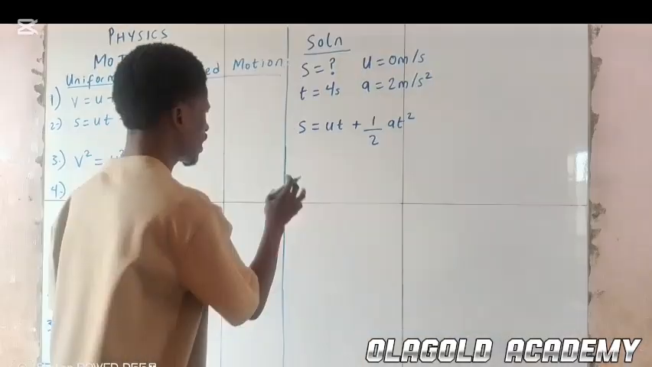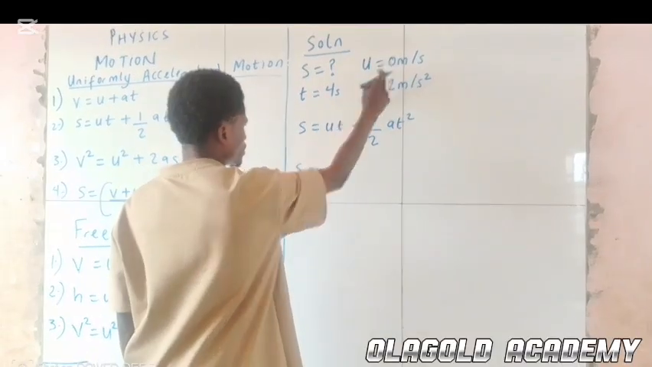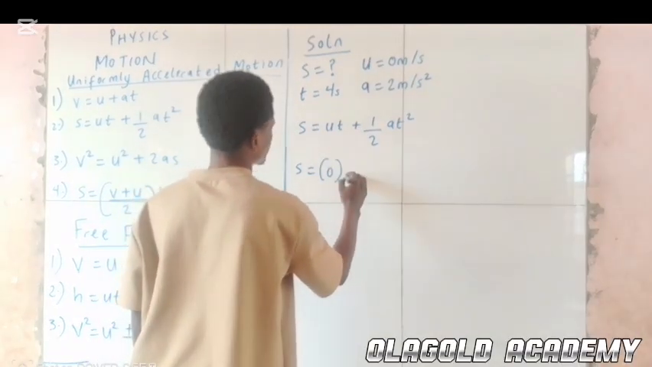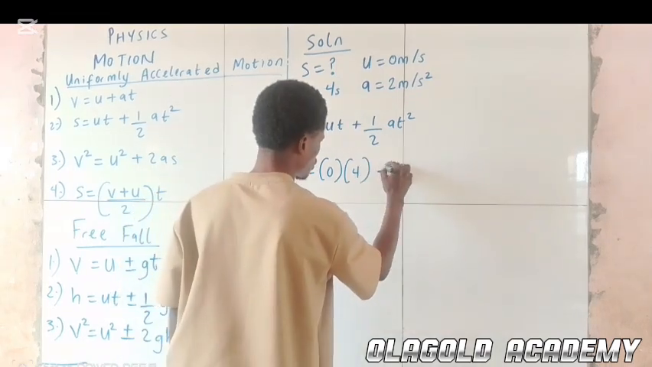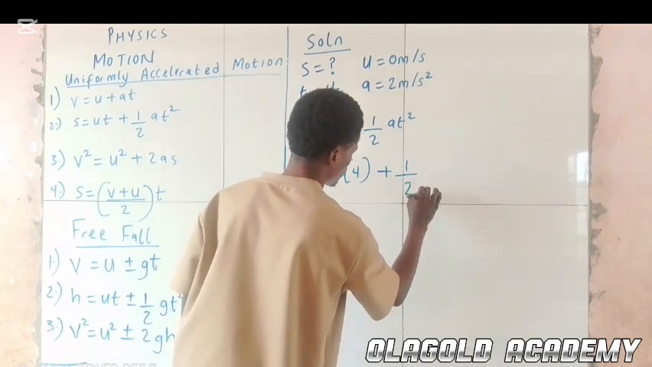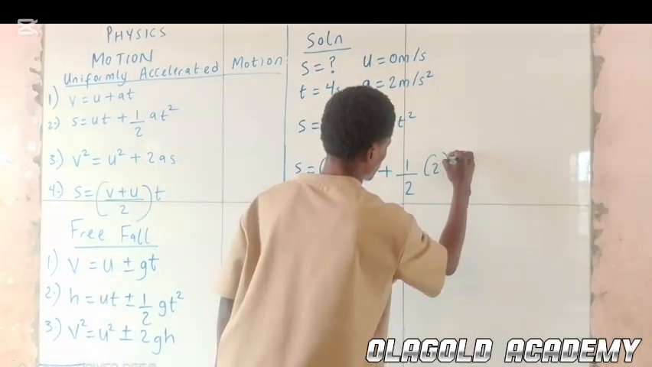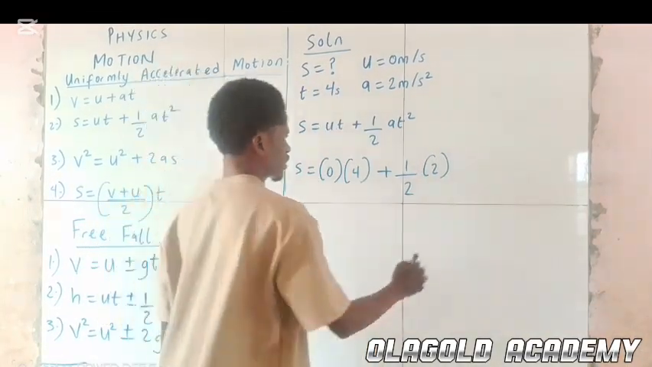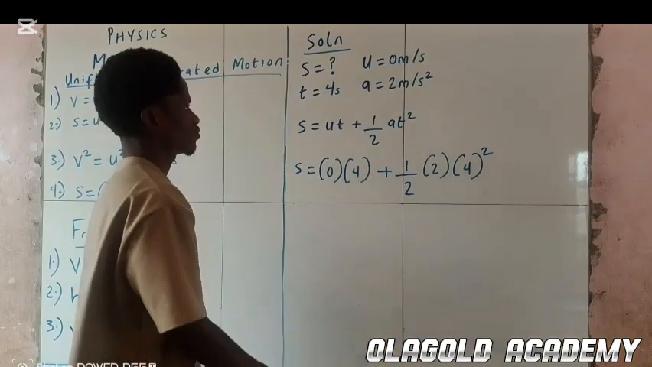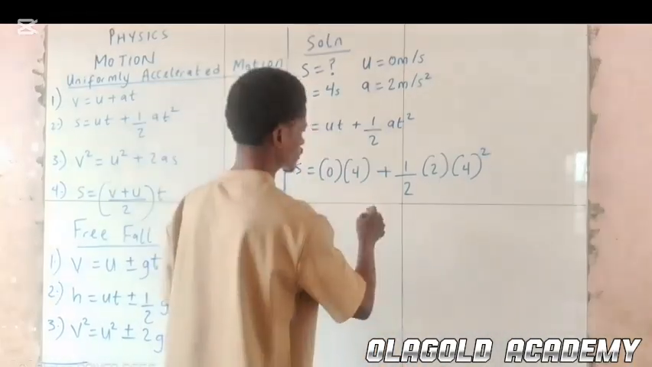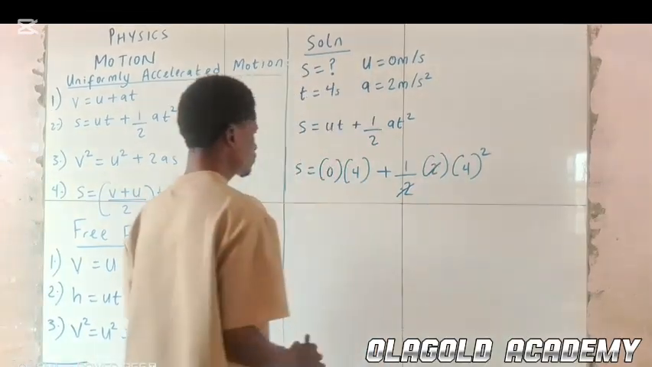So we have our distance equal to initial velocity, which is 0, so we have 0. Time is 4 seconds, so we have 4. Plus half. Acceleration is 2, so we have 2. Time is 4 seconds, so we have 4 squared. Alright, from here, 2 can cancel out 2.